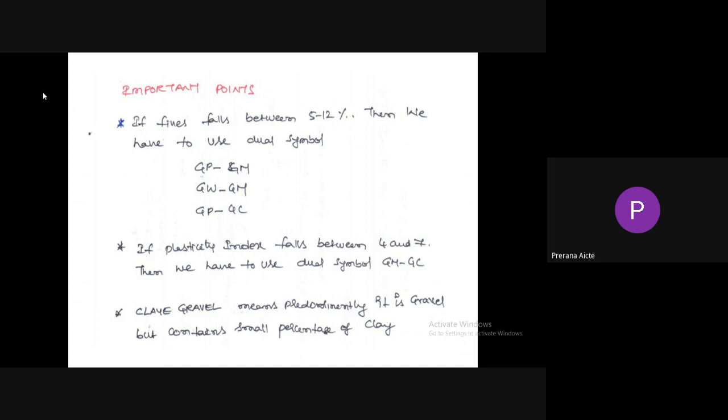So GP, poorly graded gravel, at the same time silty gravel. Well graded gravel, silty gravel. Poorly graded gravel and clayey gravel. Like that, we need to use a dual symbol if the fines fall between 5 and 12%. Next, if the plasticity index falls between 4 and 7, then we have to use the dual symbol GM and GC.